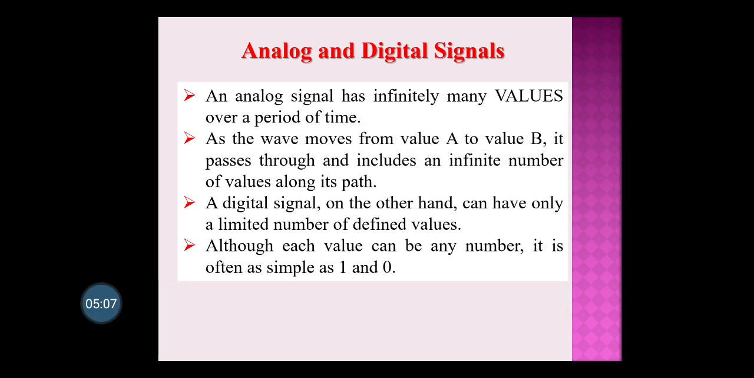And also you can say that an analog signal has infinitely many values over a period of time. Here I'll show you the analog signal as well. A digital signal on the other hand can have a limited number of defined values. Selected values will be there. And the digital signal basically has very simple values, only in two forms, that is 1 and 0. So here we'll start.